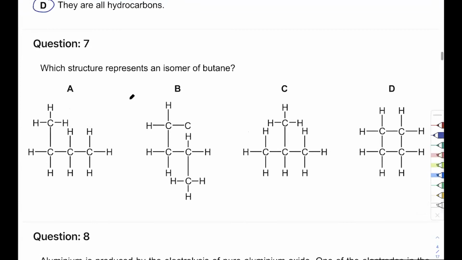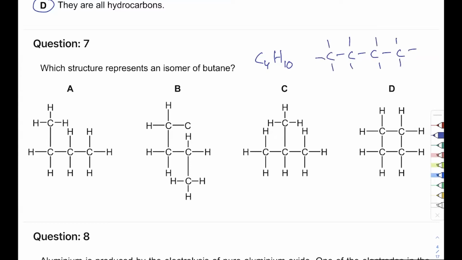Which structure represents an isomer of butane? Now pay attention, guys. We are looking for butane, which means we are looking for 4 carbons that are arranged in some manner, and the formula is C4H10. That's the formula. The butane that we draw is the long chain of 4 carbons.